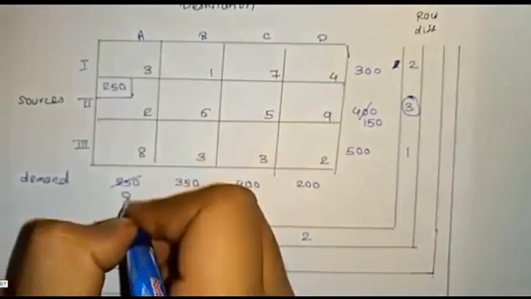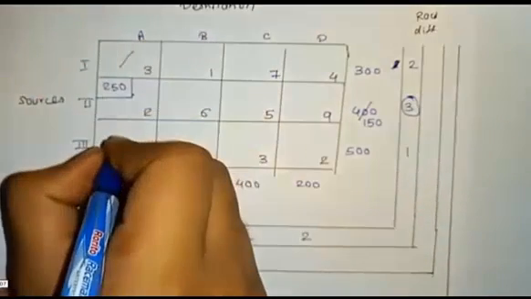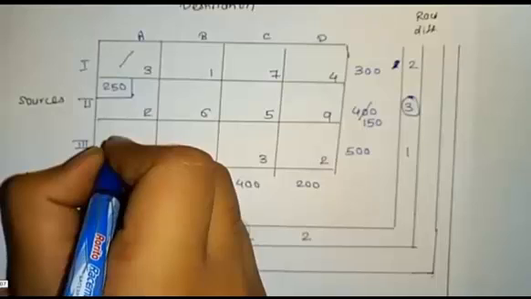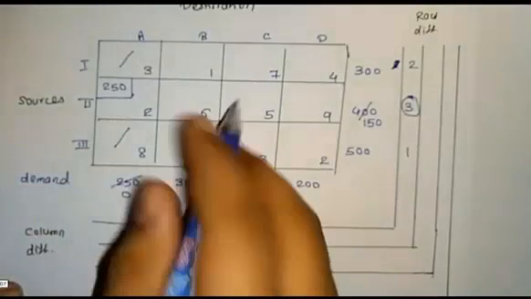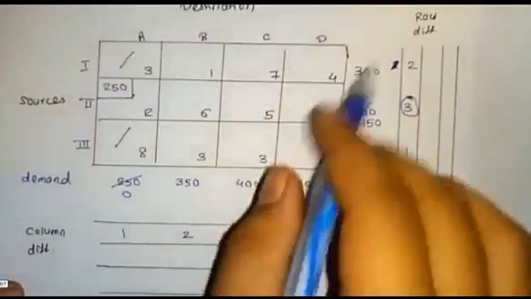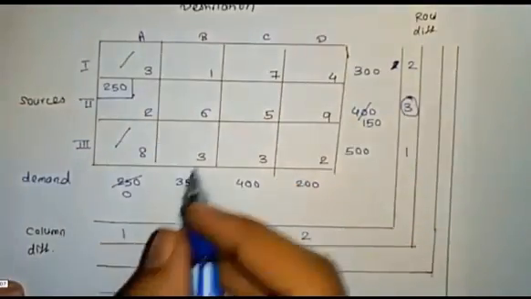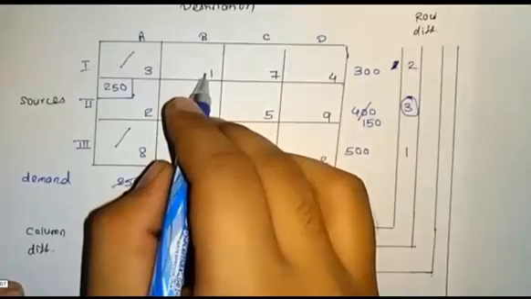We can cancel this particular column because the demand value is 0. Hereafter there is no assignment to this column. So we can leave this column, and for the remaining table values we have to find the same differences.